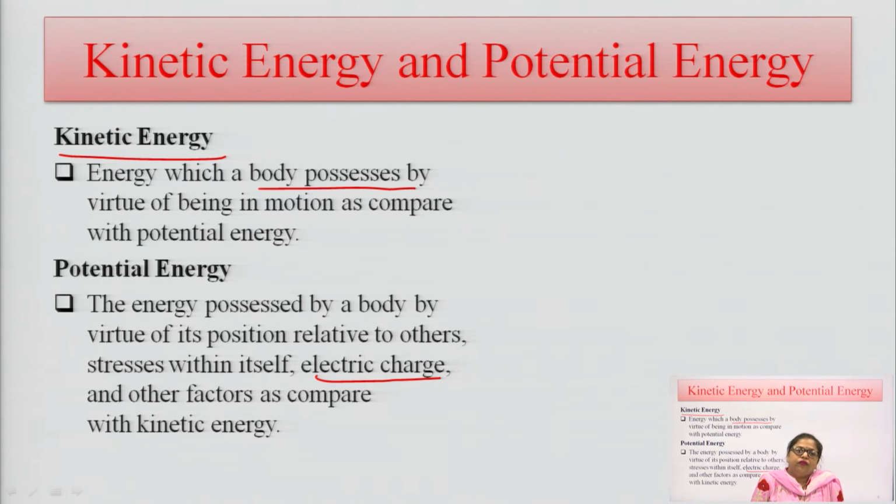So, the main difference between potential energy and kinetic energy is that kinetic energy depends on motion, on doing any type of work, and potential energy depends on position, on the electric charge. Potential energy is basically dependent on the electric charge, and kinetic energy is basically dependent on motion.